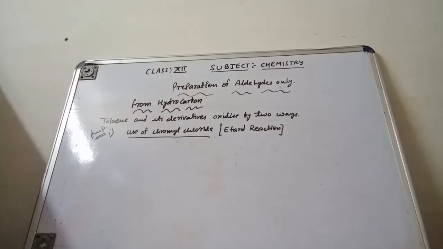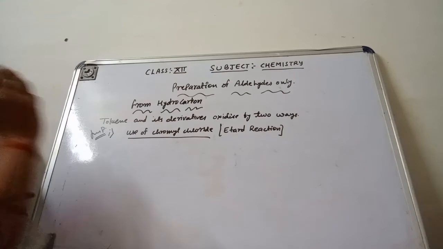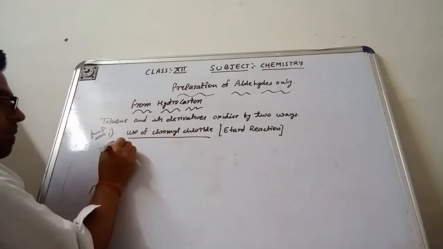So what happens here? Chromyl chloride oxidizes the methyl group to a chromium complex.